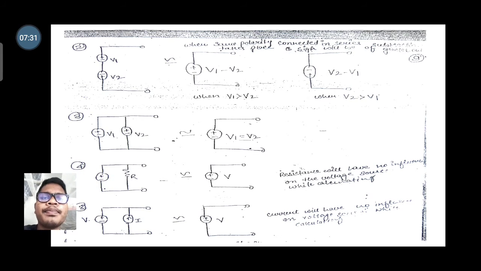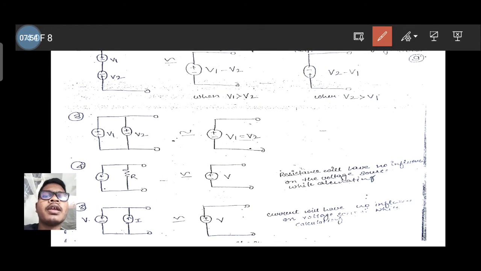See case number 4. If the voltage source is connected with a parallel resistor, then the resistance should be neglected, or it cannot play an important role in this circuit. So this should be eliminated here. Only the voltage source will be there. Like that, see here, in case 8, if the voltage source is connected with a parallel current source, then the current source is also neglected here. Okay, so only the voltage source will be left.